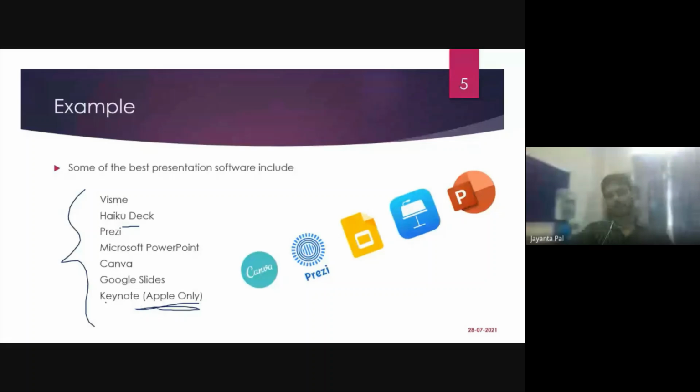If you search on Google for presentation software available, or presentation software 2021, then you will be listed with maybe more than 20 options. Now it is up to you which one you will choose. And obviously, for choosing, you need to check whether it meets your criteria or not. One of the important criteria is whether I can make the presentation the way I am searching for. Another one is whether it fits my budget or not. So, which one to choose first?